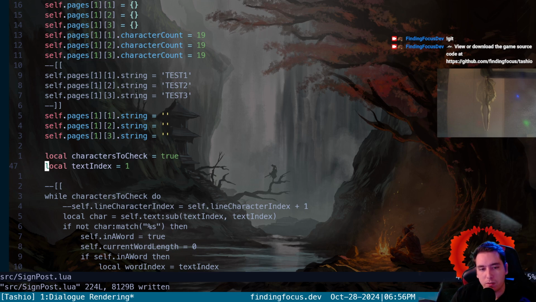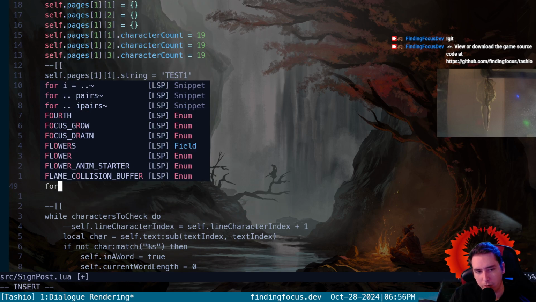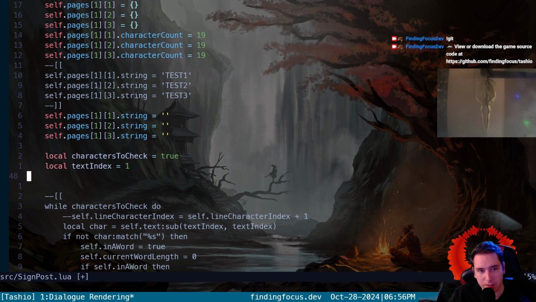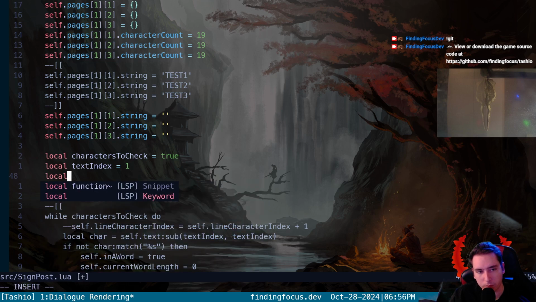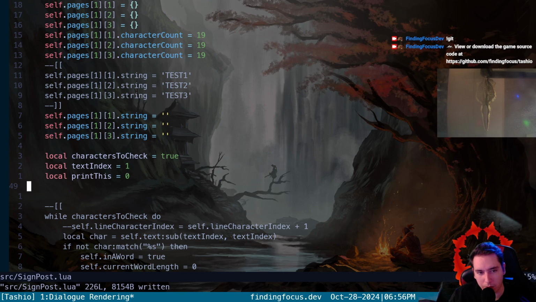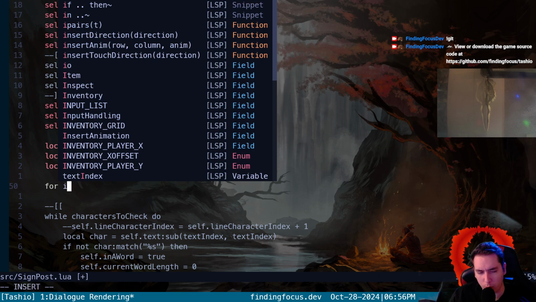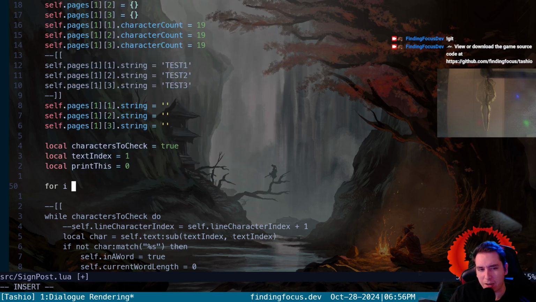I don't know what to try, but let's do a for loop, right? What I want to try is to get a value called print this, and I'm just going to test some for loop logic and see if we can increment i as we go through. So we're going to say for i gets 0, let's just say for 3.